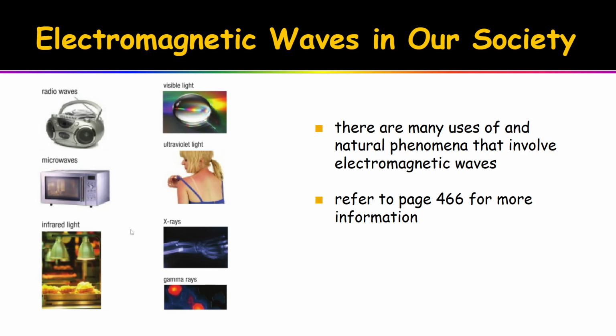As we're getting more and more powerful, we can look at things like X-rays, which will allow us to actually visualize things under our skin and see our bones. And then all the way up to the powerful gamma rays, which will allow us to track things in our universe, like gamma ray bursts. There are tons of different ways that we can utilize the electromagnetic waves on the EM spectrum. Refer to page 466 for some more information on those.